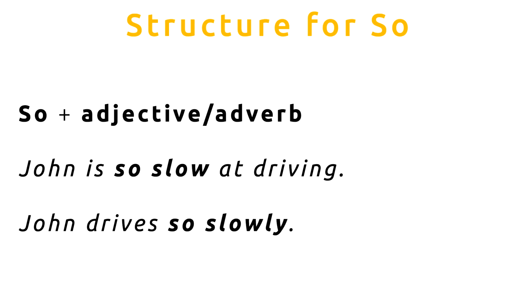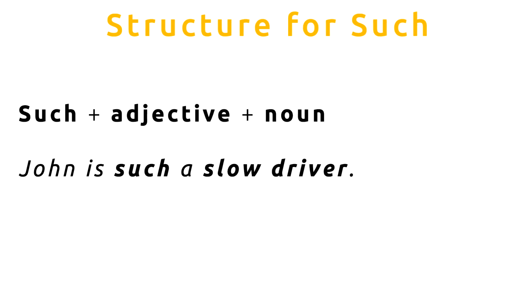So you can see we're making the meaning stronger. We're not saying John is just slow. He is so slow at driving. The second example shows an adverb. John drives so slowly. So that's the structure for so. Now let's look at such. Such actually has two structures. Here's the first. Such plus an adjective plus a noun.